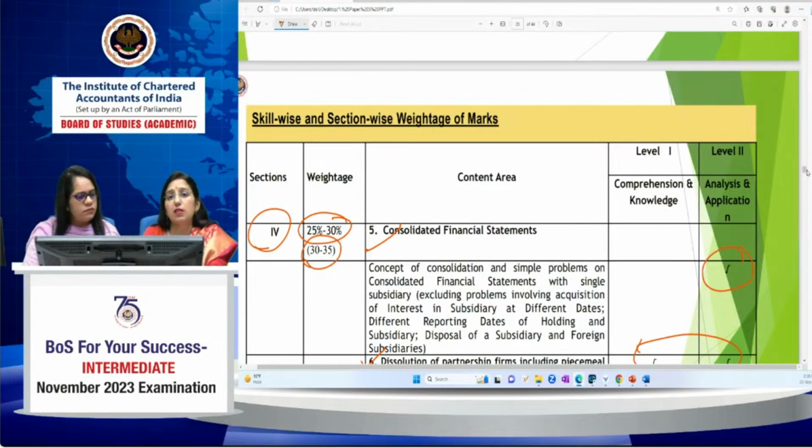We have discussed that your entire syllabus is divided into four sections. Section 1 is related to the accounting standards, which cover the 13 accounting standards. That means the most important topic, and it is a compulsory question.